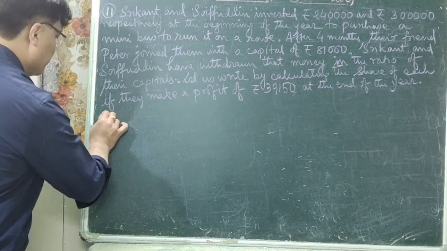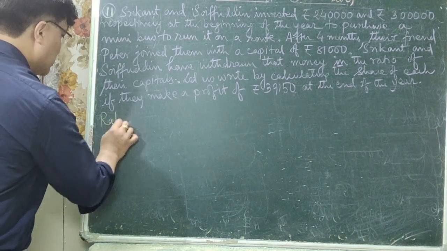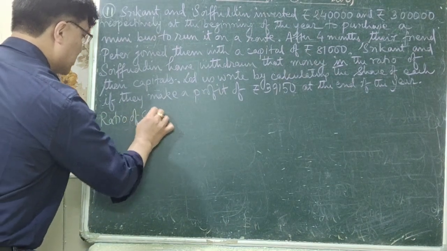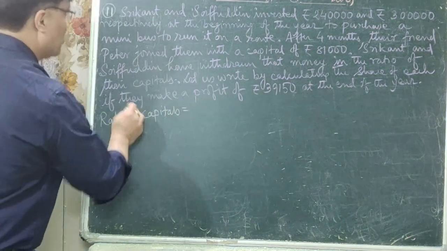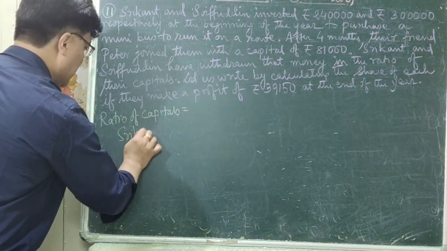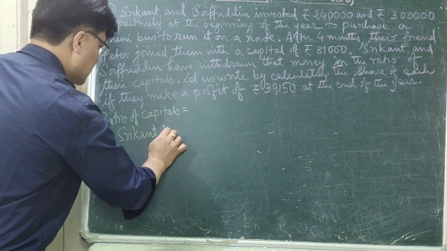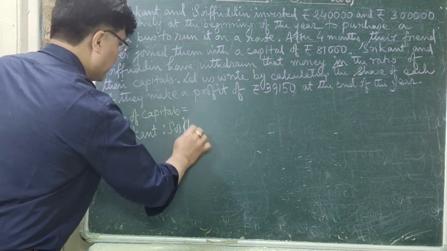Ratio of capitals is equal to, first, Srikanth is to Soifuddin.